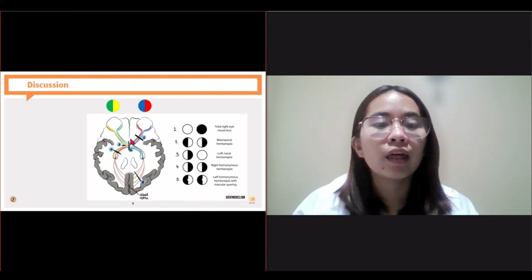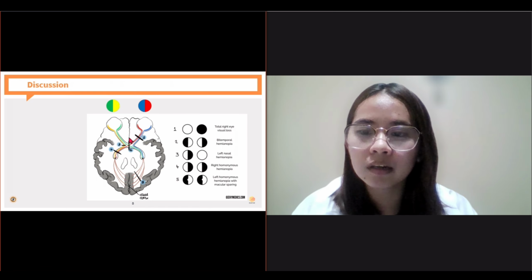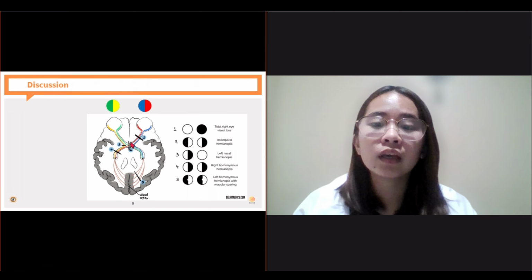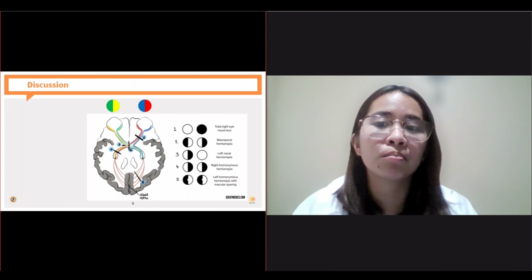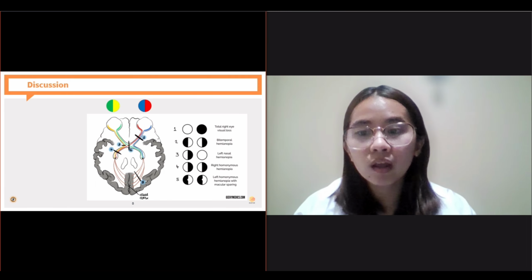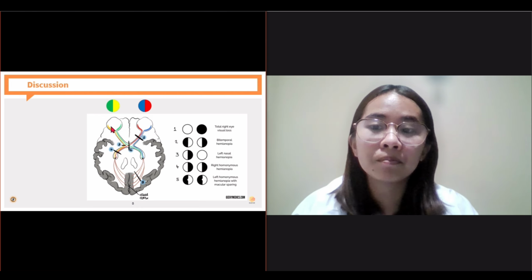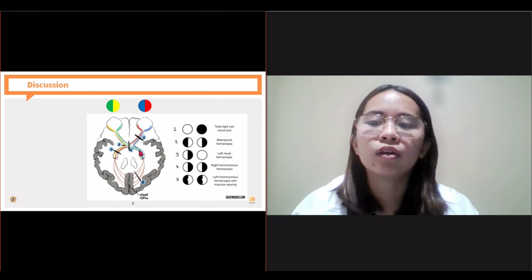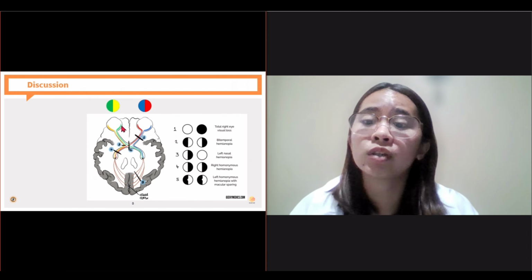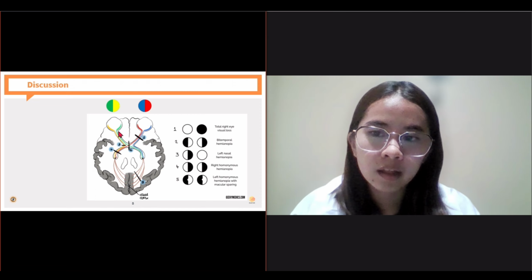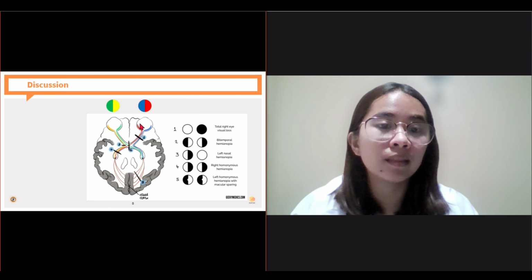If there is a lesion or problem found at the optic chiasm, number 2, it usually results in a bitemporal hemianopia. So why is it bitemporal? Let's focus on the nerve fibers that cross through this optic chiasm. We can see the nasal side, represented by this green colored fiber, and the red colored fiber at the right eye.